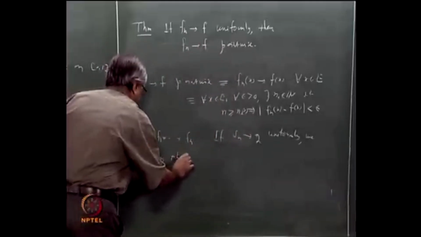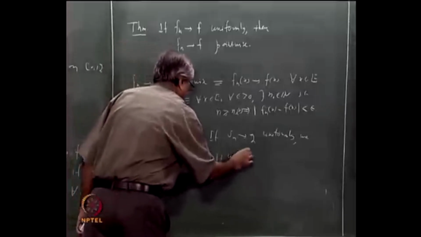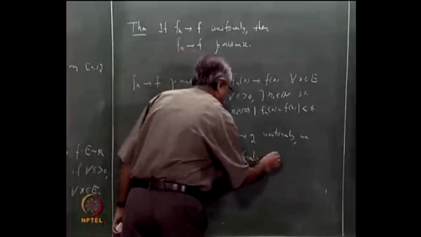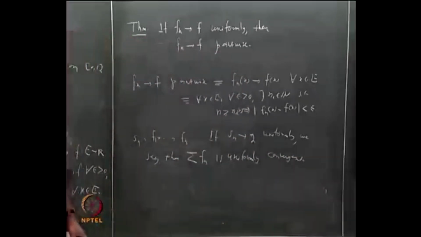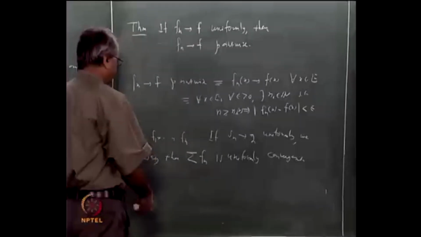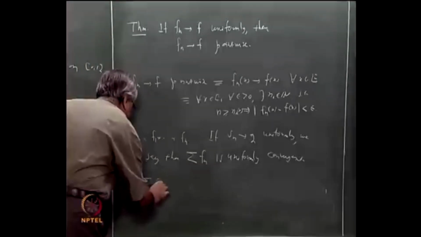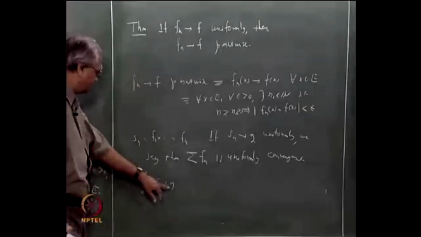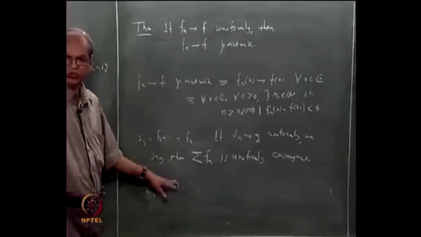We say that sigma fn is uniformly convergent. And again we may use the same symbol, sigma fn, n going from 1 to infinity, equal to g, but this time we say that g is the uniform limit, that is, g is the sum of sigma fn, not pointwise but uniformly.